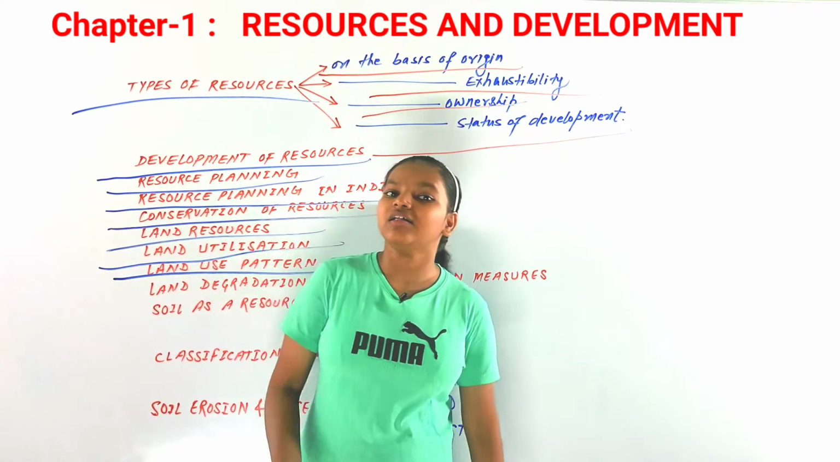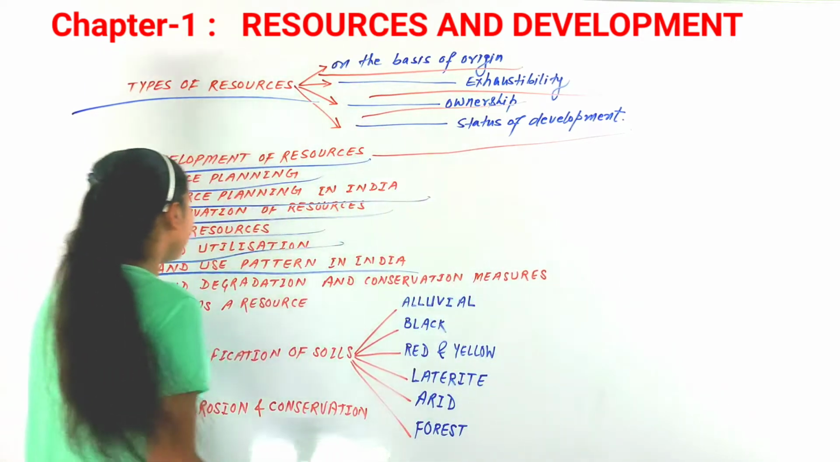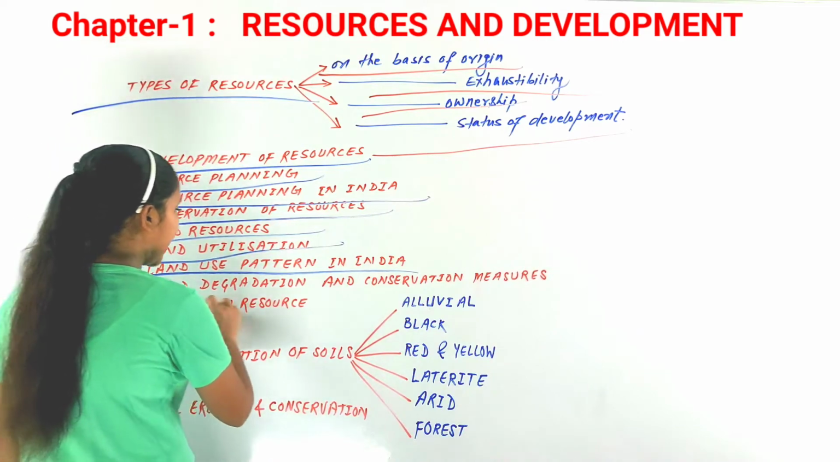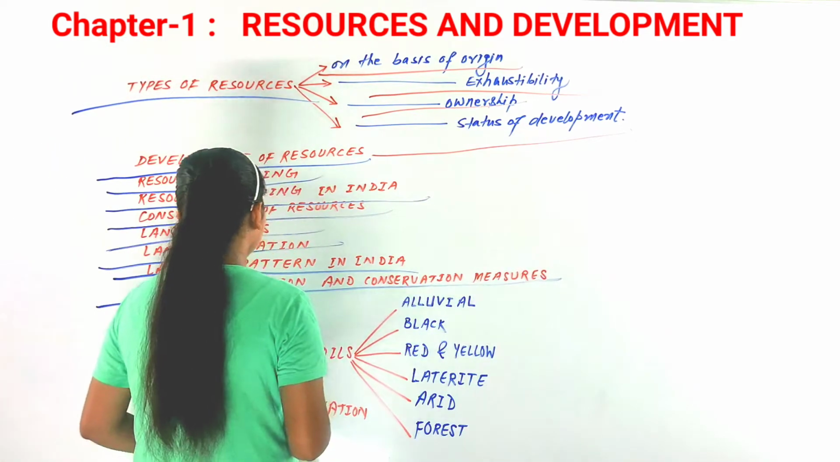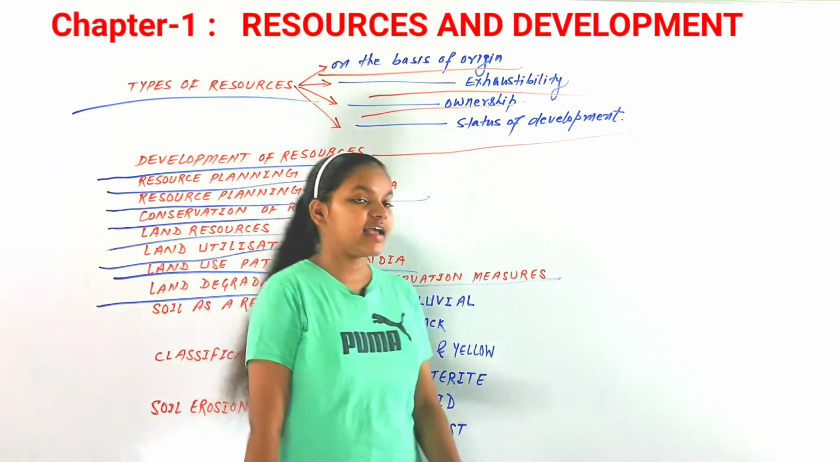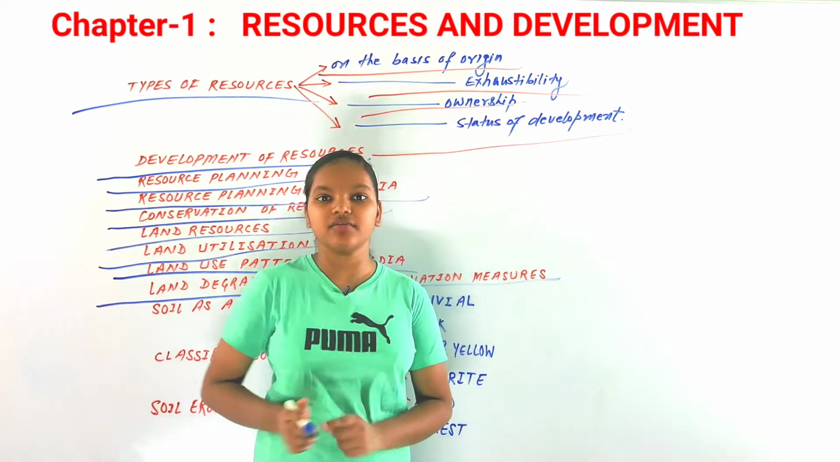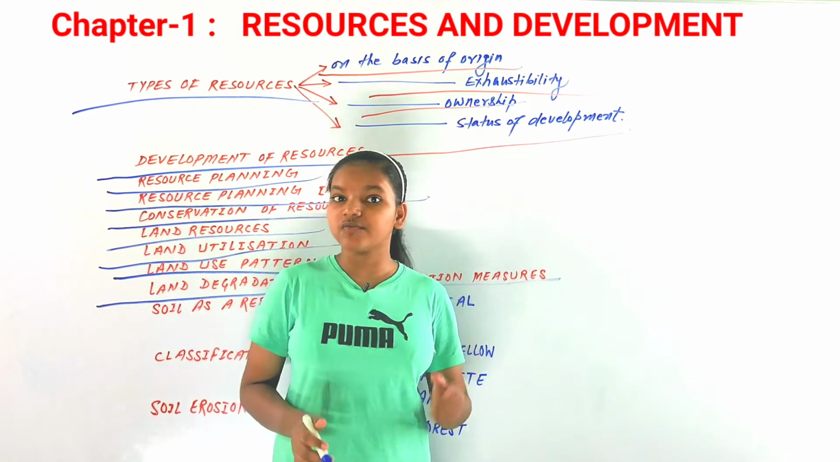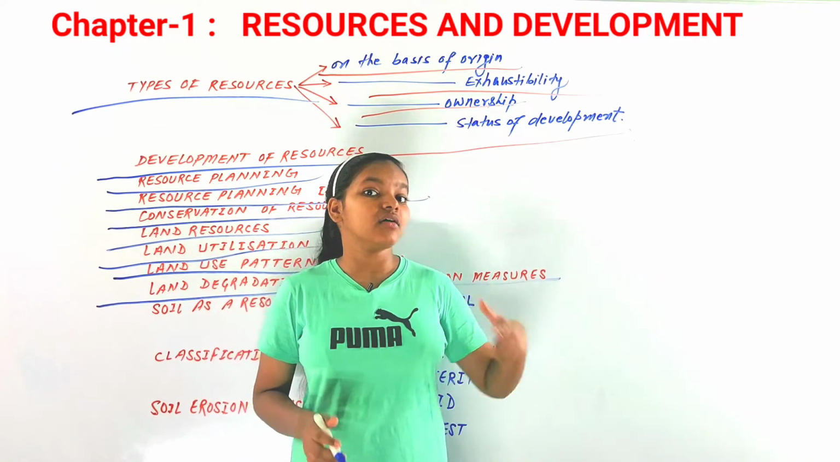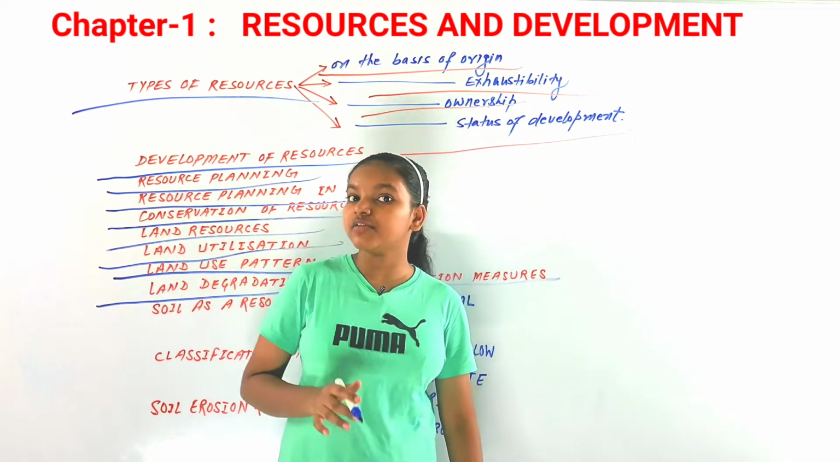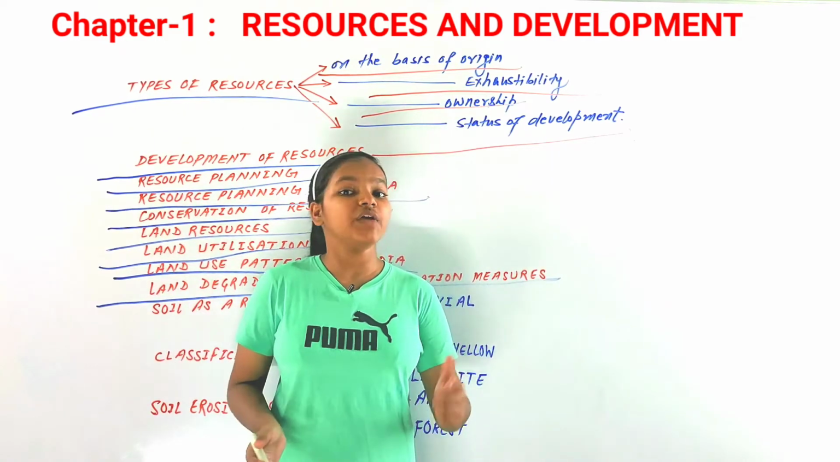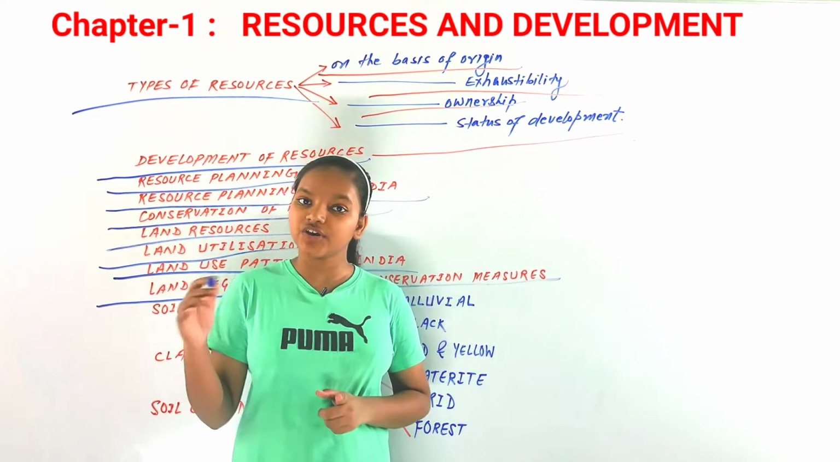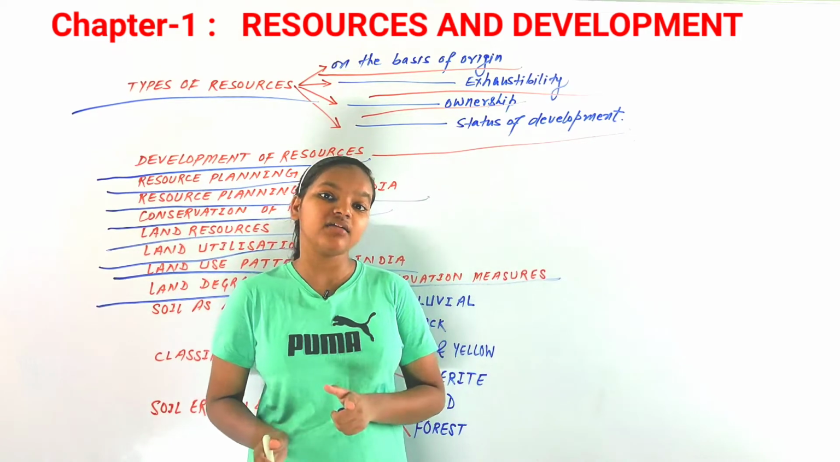Now the next topic that we have here is land degradation and conservation measures. Now you know that we have shared our land with our ancestors, with our past generations, and we will have to share it with our future generations as well. So we have to conserve land for future generations. We have to sustain land.